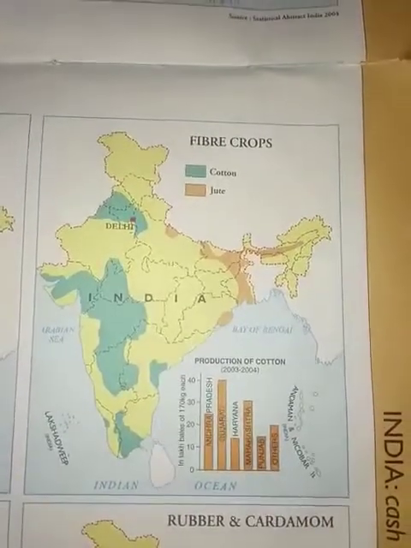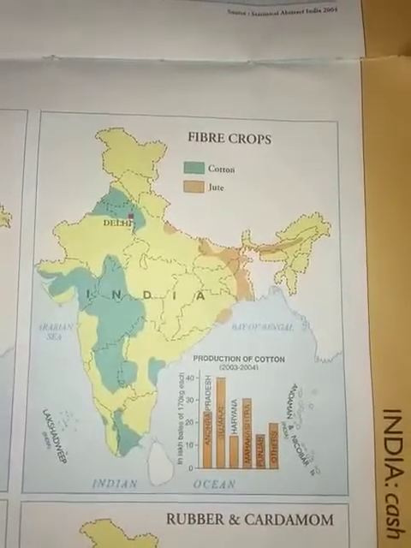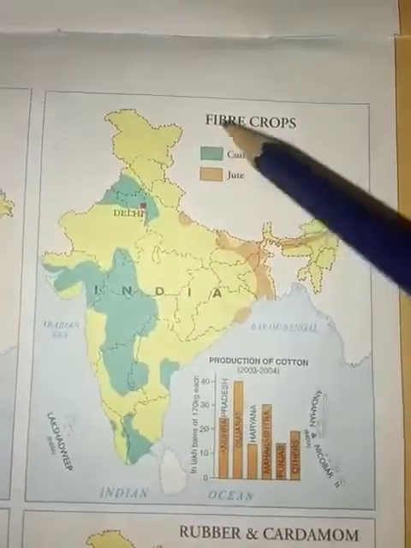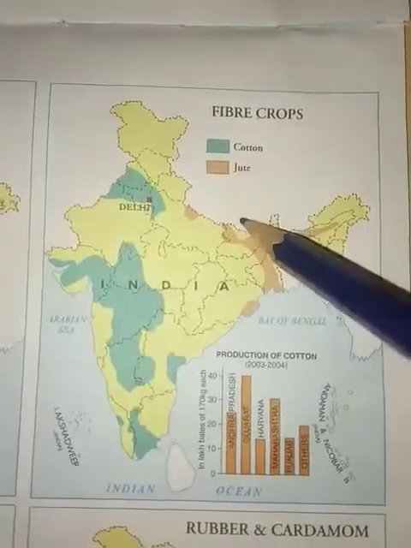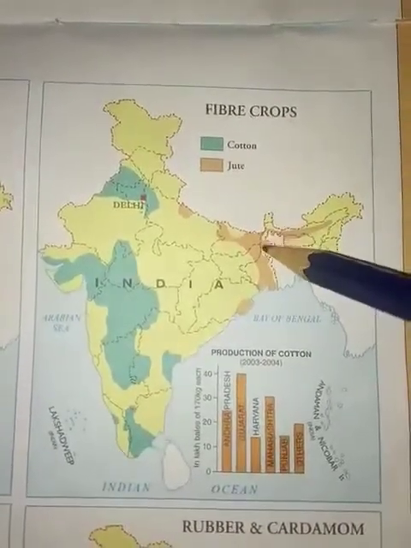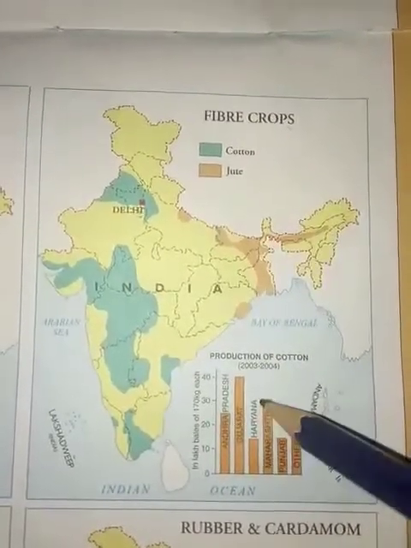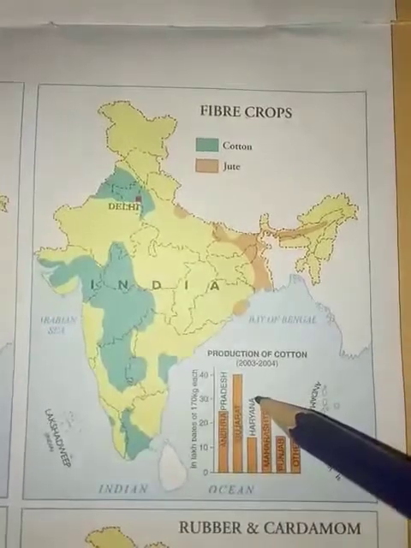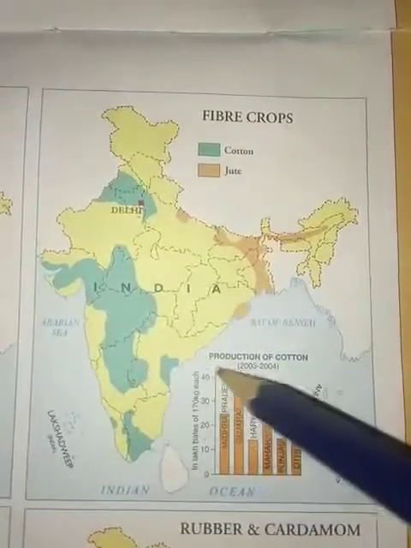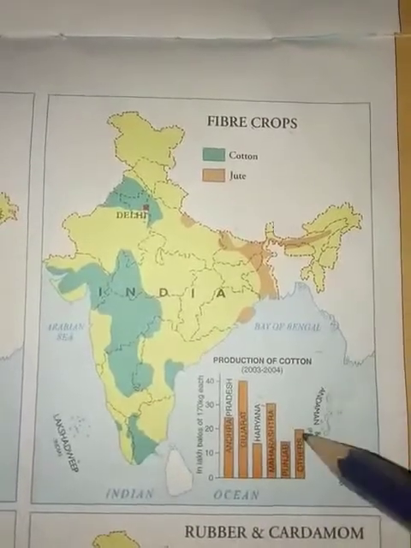Example, one particular crop, the total percentage of crop grown in a particular year. For example, here they have given fiber crops, cotton and jute. In which state the cotton is being grown and in which state the jute is grown, in what percentages, what is the total production in a year we are getting from this particular state. All this you are going to study in a thematic map.